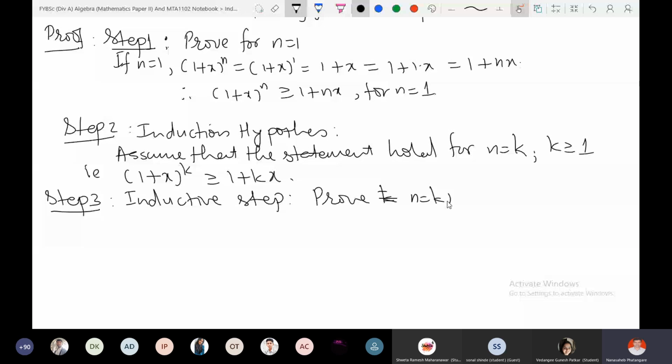So you have to use the second step to prove for n equal to k plus 1. Therefore, let us start with 1 plus x raised to k plus 1, and our final aim will be that it is greater than or equal to 1 plus k plus 1 times x. That will be our final expectation, right?